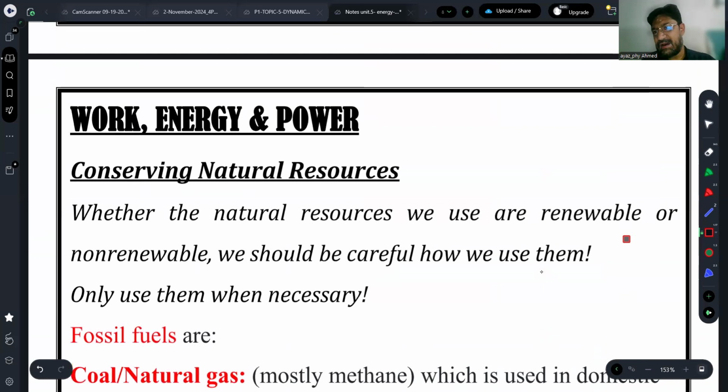Then in the next lecture, inshallah, I will talk about the non-renewable resources of energy, because it is a long topic. So I have split it into further subdivisions. I hope that this will be very clear to you.